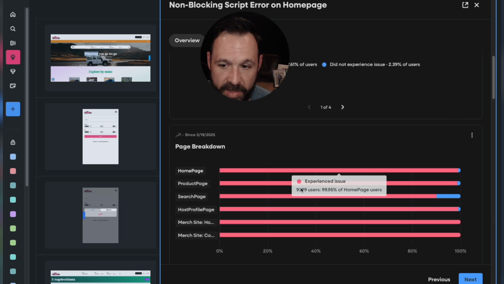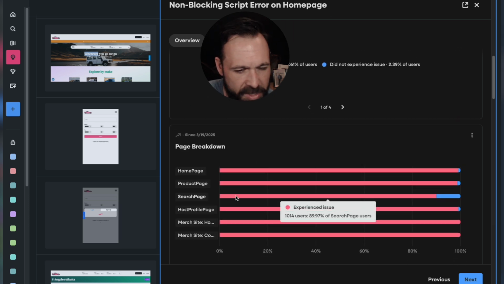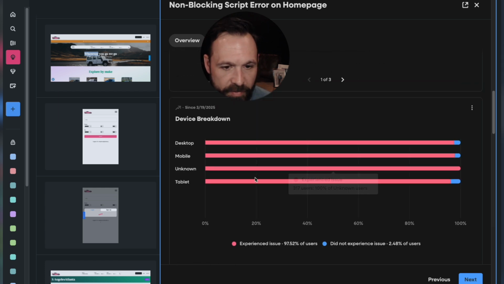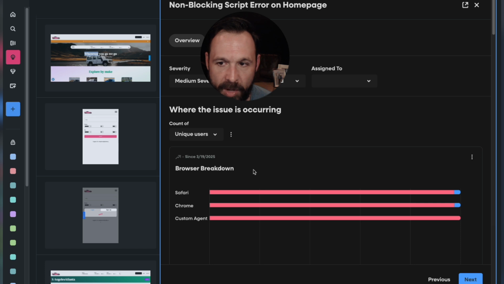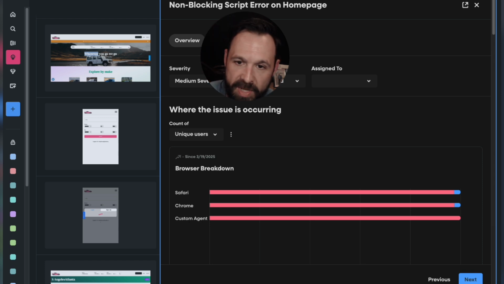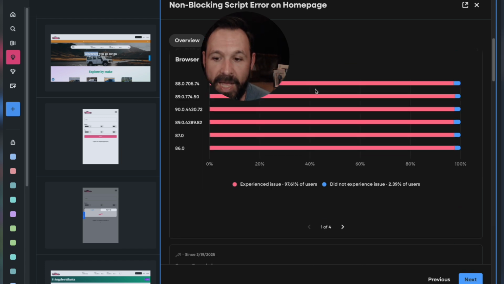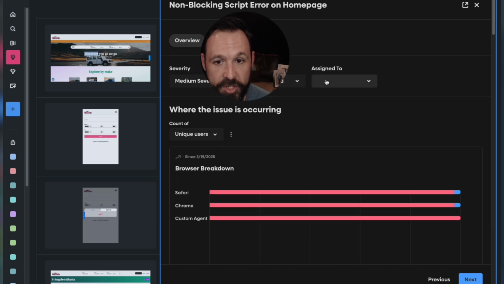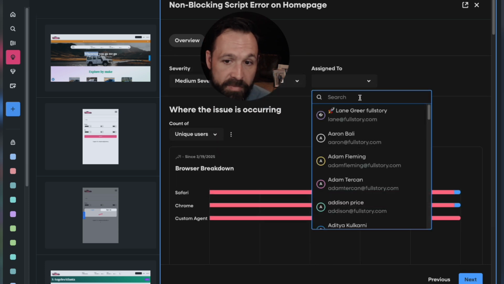We also see the page breakdown, and the search page is not quite as impacted as some of these other pages. Here's your device breakdown. Once you've looked through the overall picture, assessed the impact, and reviewed the diagnostics, you can either directly open this specific issue in Jira or just assign it to an individual.